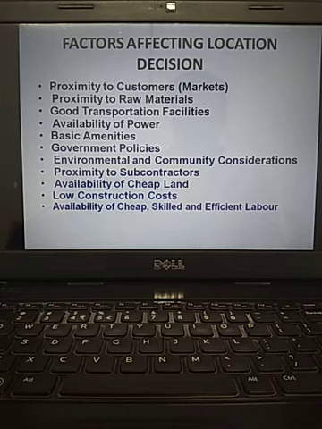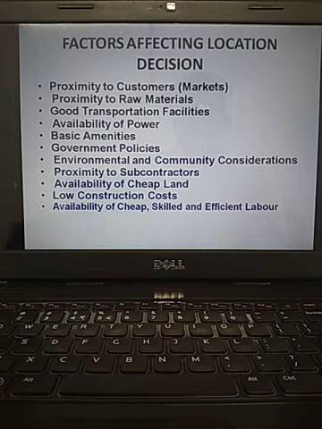Roadways are there, airways are there, waterways are there, railways are there. If your company producing goods has no transportation facilities at all, no good roads leading to your factory, what happens? Unnecessary time consumption would be there. You lose existing demand. This is very, very important.